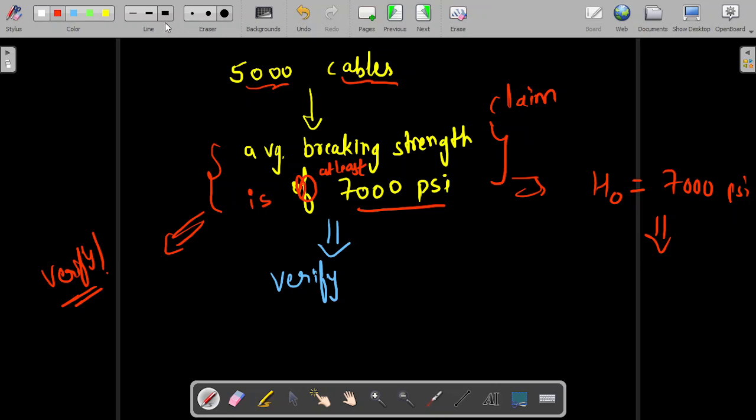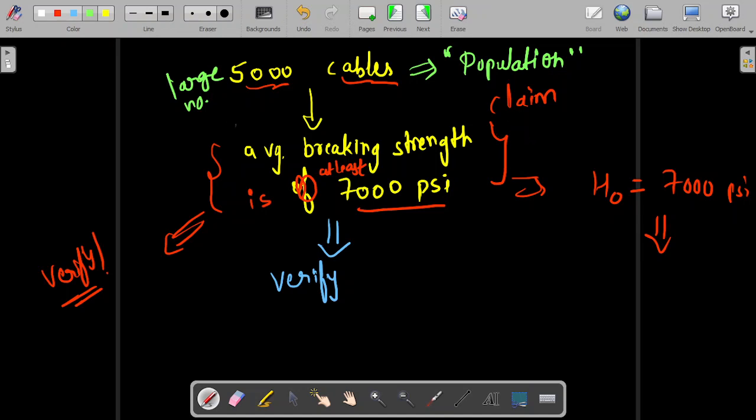But now I'll go into some mathematical details. There is a term called population. In statistics, this is not the population of the world, like the number of persons in the world or in some particular country. It's a population term in statistics. It means that here the 5,000 cables, or it can be any number but usually a very large number, will be called the population set. This initial set of cables is called the population.